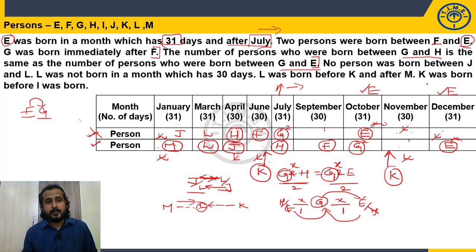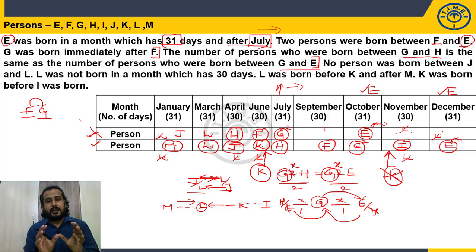But what is the last clue given? K was born even before I. So K was born before I. So if I take the K here, it is not going to satisfy this condition. K was born before I. So K is not here. So the only possibility is K here, and the remaining person is I. So this is my final arrangement: M, L, J, K, H, F, G, I, E.